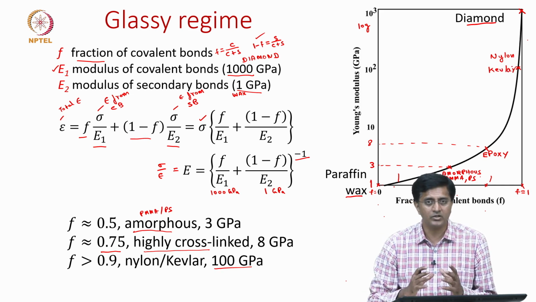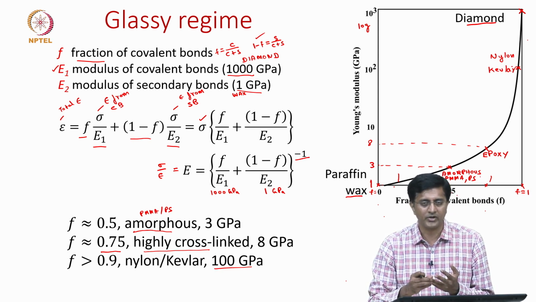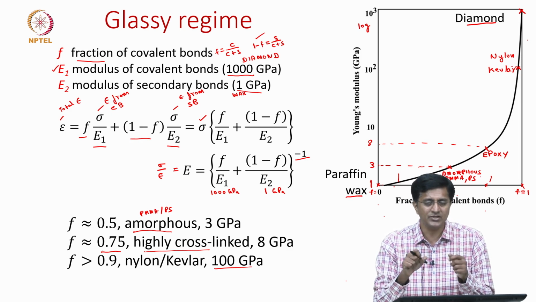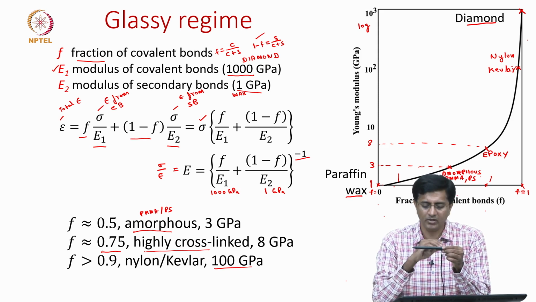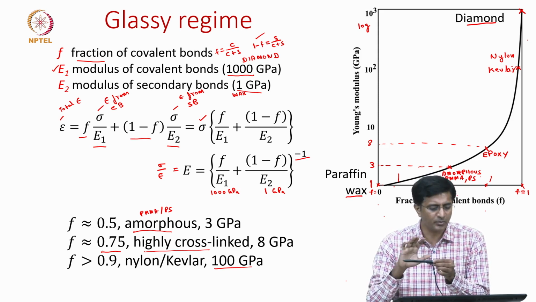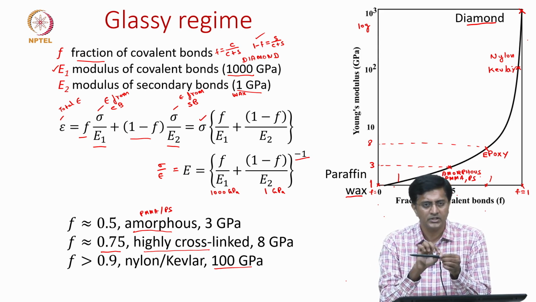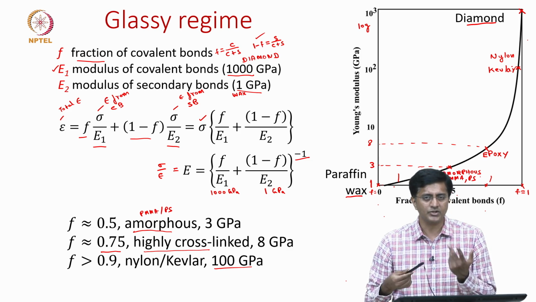This should also explain the reason why people use these Kevlar fibers, carbon fibers or glass fibers in composites, because these are really strong and stiff along the direction of the fibers. Perpendicular they might be weak, but along the fibers, though it is made of the same material, once you draw them into fibers, they are extremely stiff and strong in this direction, mostly because the loads are taken by the covalent bonds or the primary bonds.